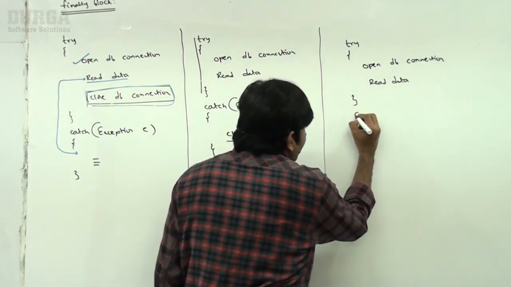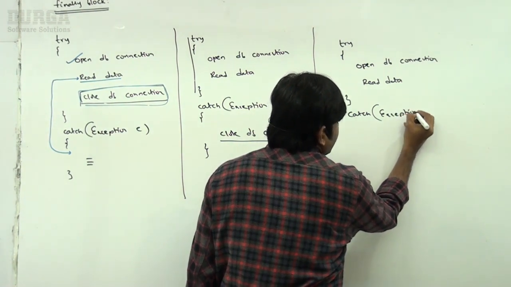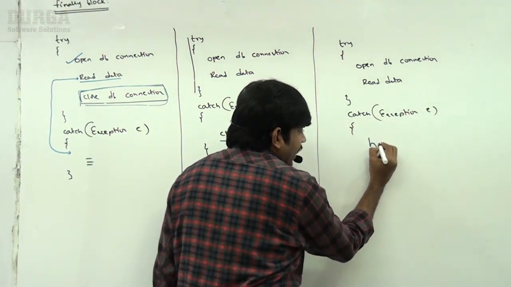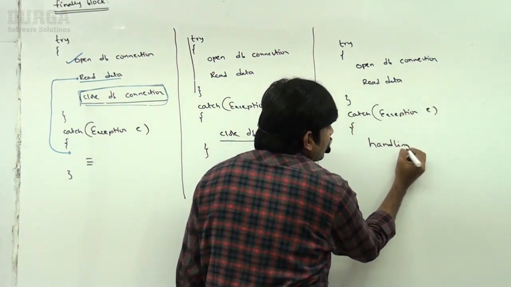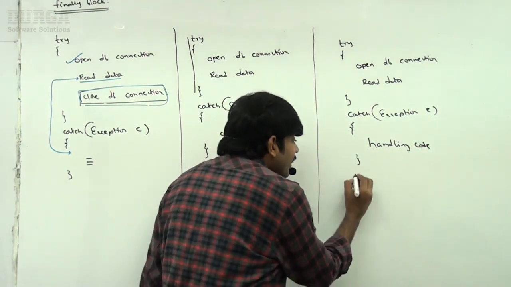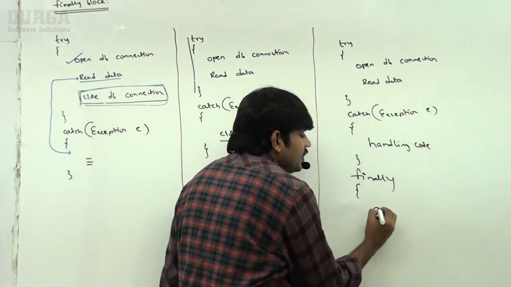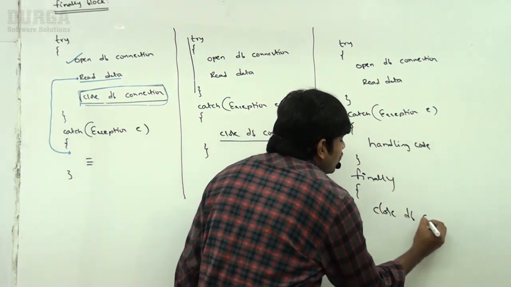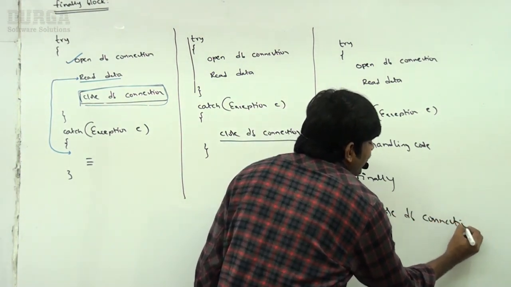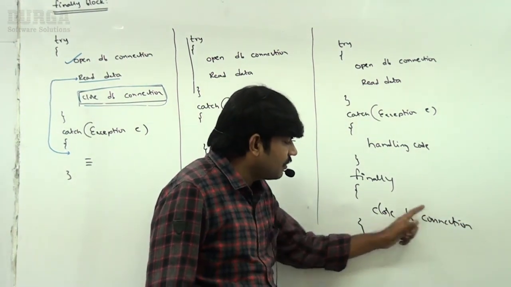Okay, now the catch block: some handling code for exception e. Next, the finally block. Inside finally, close the DB connection. Like this I'm taking, sir.